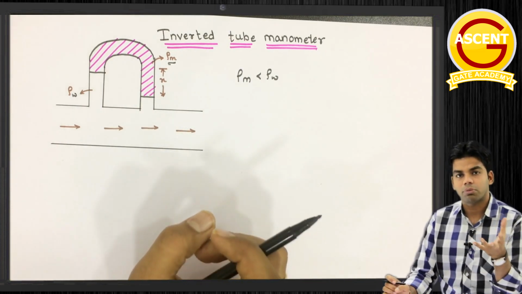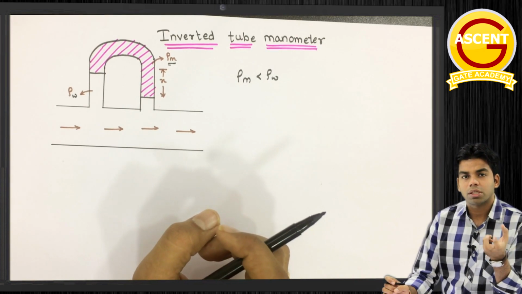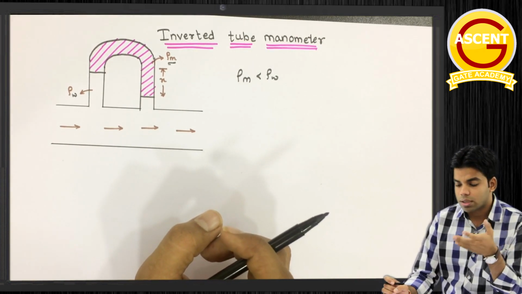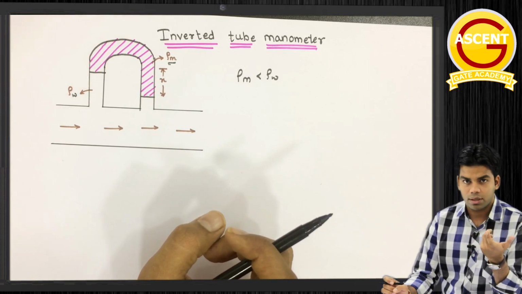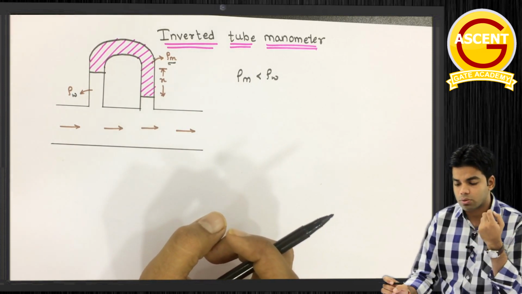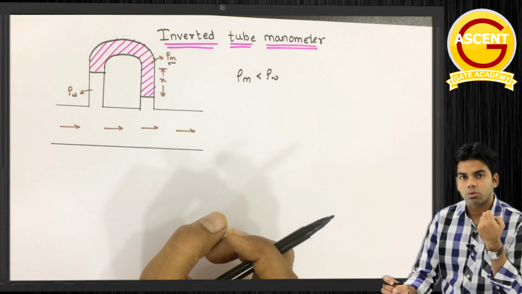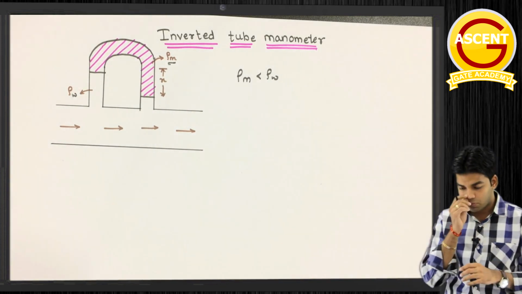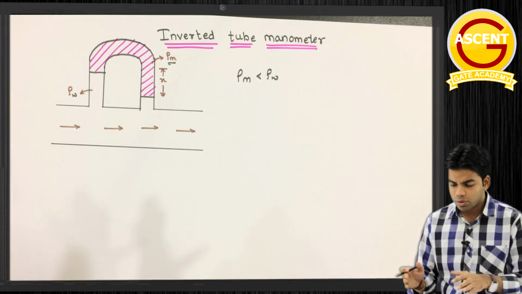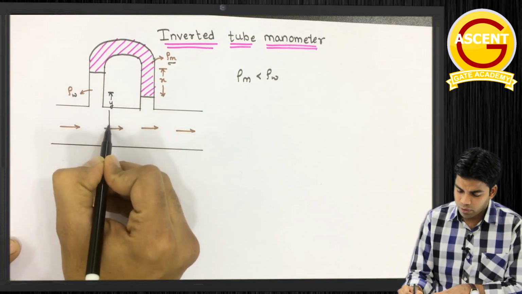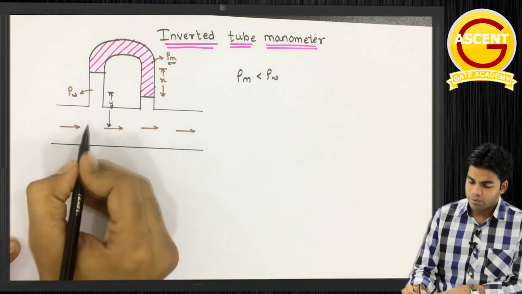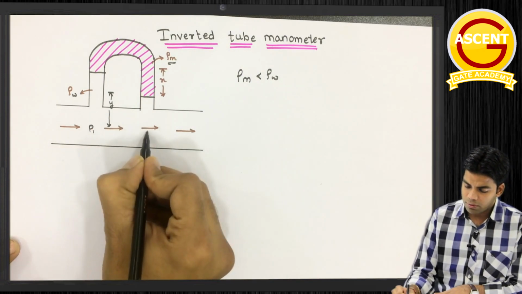The previous manometer was used to measure high pressure difference. Now this is used to measure low pressure difference with more accuracy. If you want better accuracy you can use this, but the limitation is that you can measure low pressure difference only. Same thing we will do here. This distance is suppose y, and we have to calculate the pressure difference P1 minus P2.